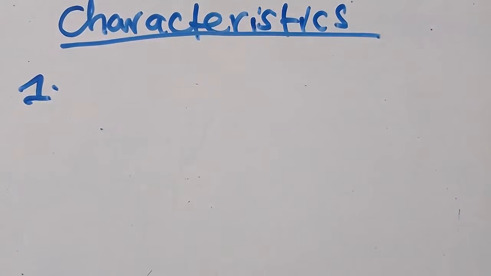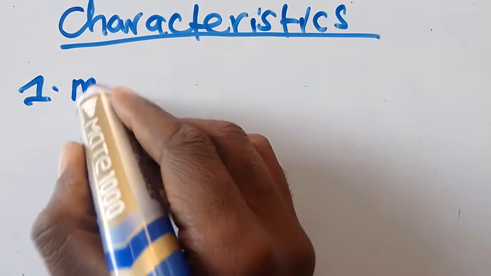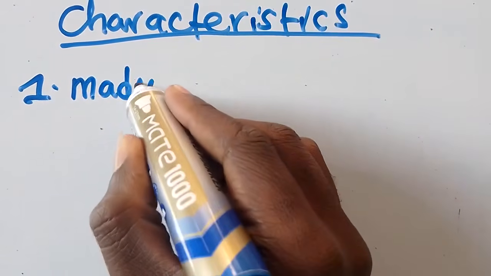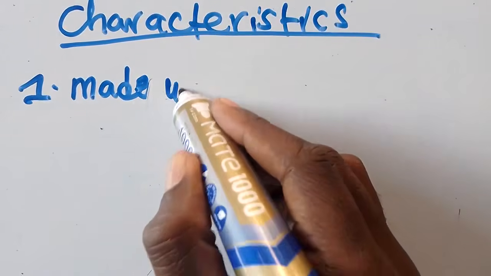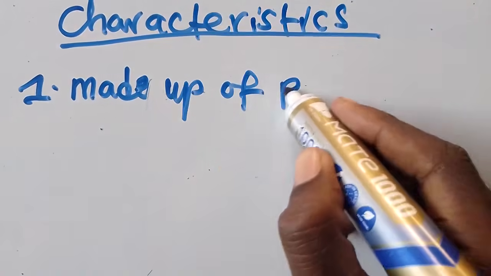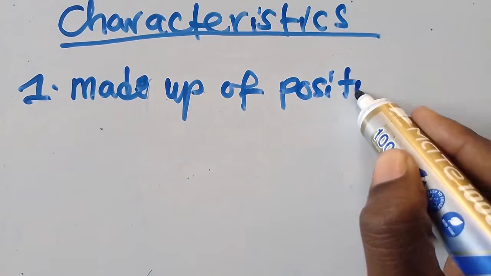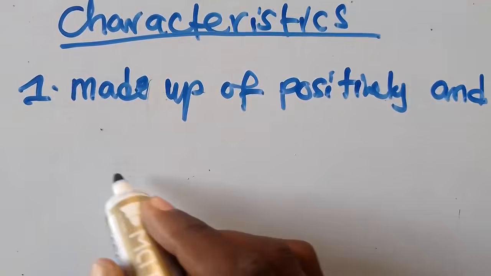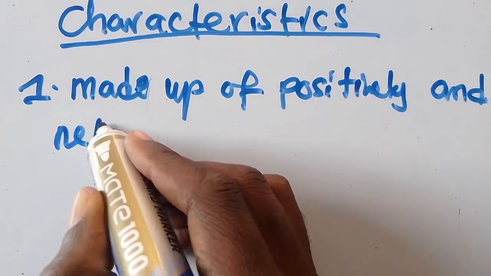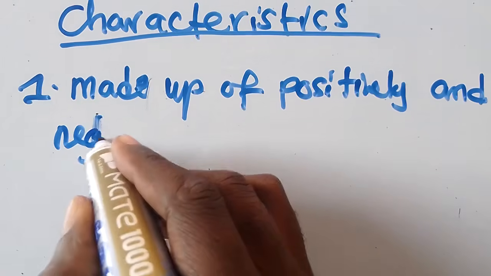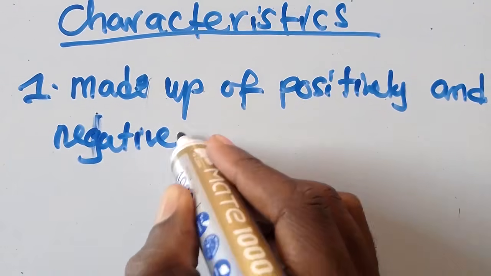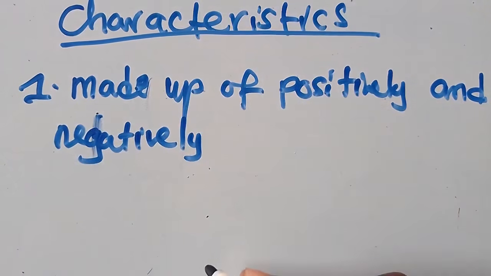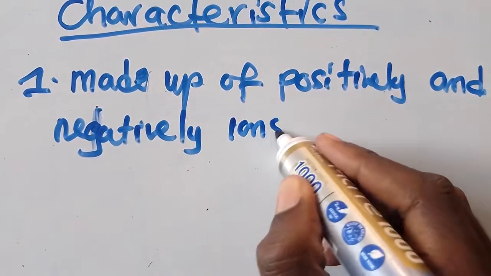So the first characteristic that we are going to understand is that they are made up of positively and negatively charged ions.